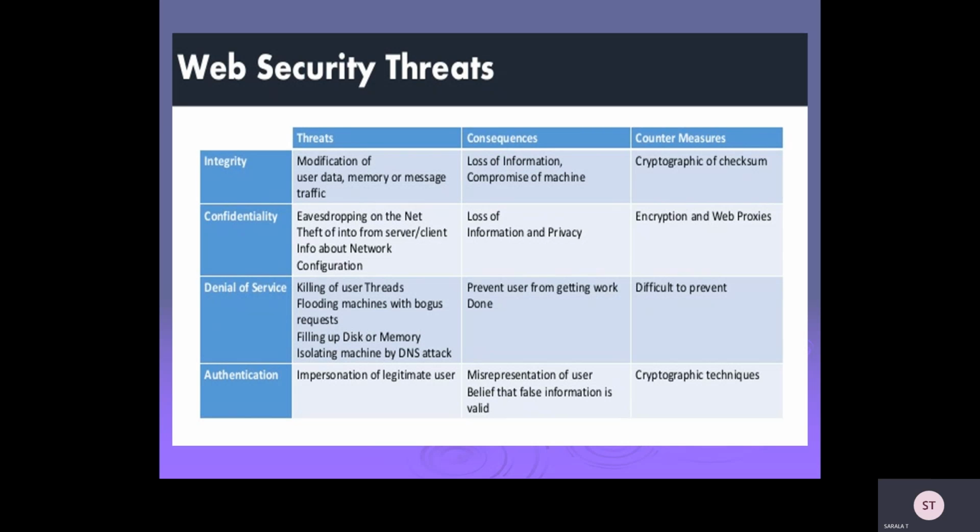Authentication: impersonation of legitimate users, and the consequences are misrepresentation of user belief, so that false information is considered valid. And countermeasures are cryptographic techniques. You have to use cryptographic techniques to save your username and password values. Okay, these are the web security threats.